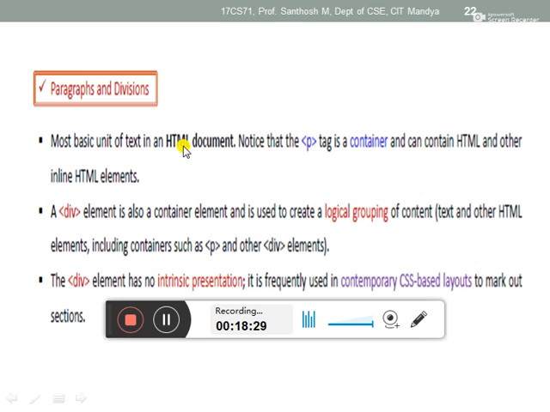The most basic unit of text in HTML is represented within a container, the p tag. This p is a pair tag. The div element is also a container element and is used to create logical grouping of content. Listen, paragraph tag and div tag have the same features, but in a paragraph you can display characters, one sentence, or two to three lines of data.